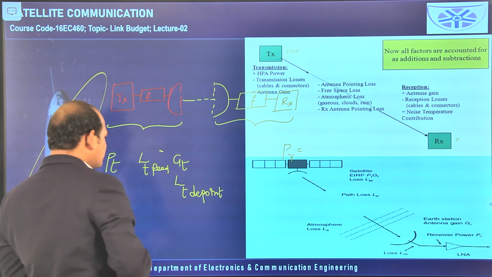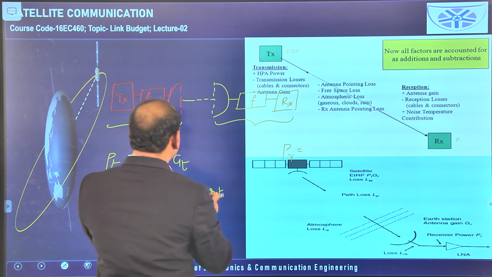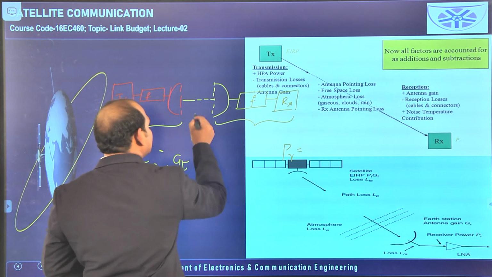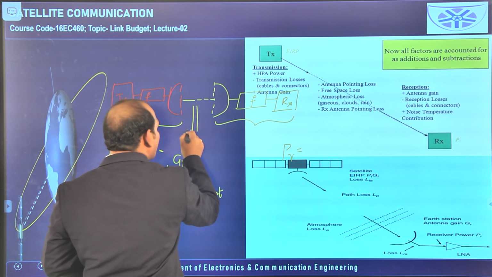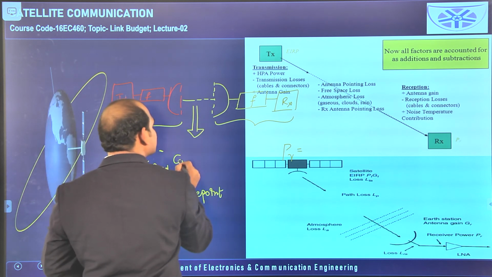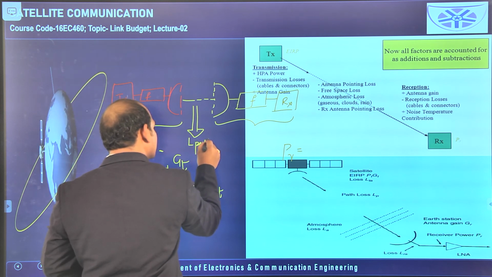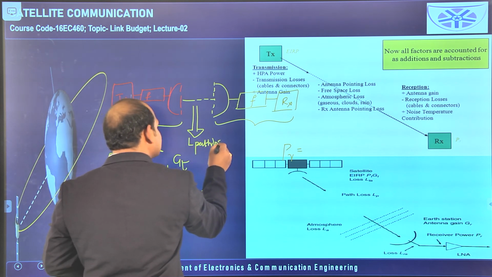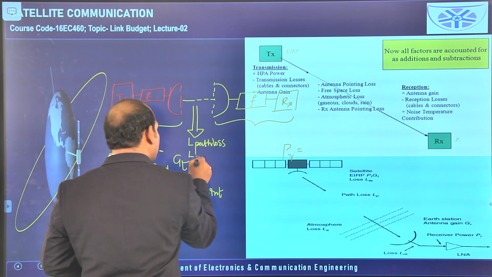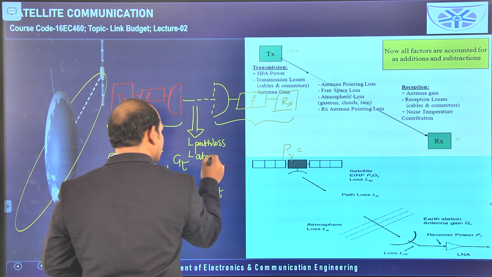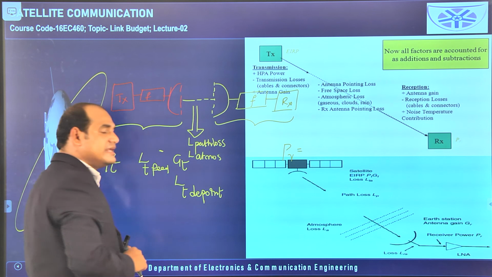Next it is coming to the free space. In the free space, I have already mentioned that two types of losses are there. One is path loss and the second one is atmospheric loss. These two are available in the medium.